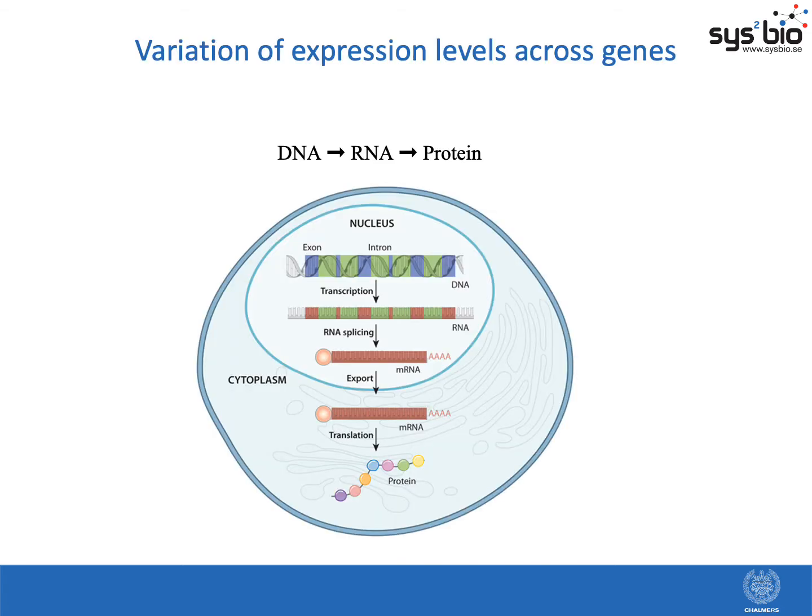Understanding the regulatory code of gene expression and being able to manipulate it can enable us to fine-tune the functioning of cells, and this is important for solving problems in medicine as well as biotechnology. In the process of expression of DNA to RNA to protein, it's been shown in multiple organisms that protein abundance is in strong agreement with mRNA levels. This suggests that transcription is the major determinant of protein abundance.